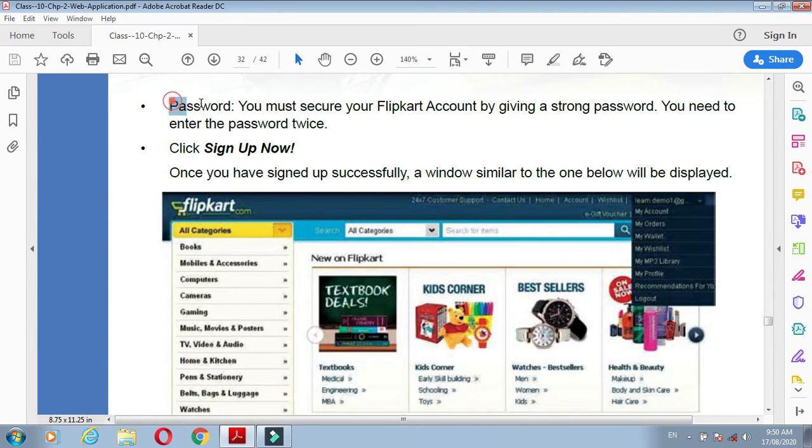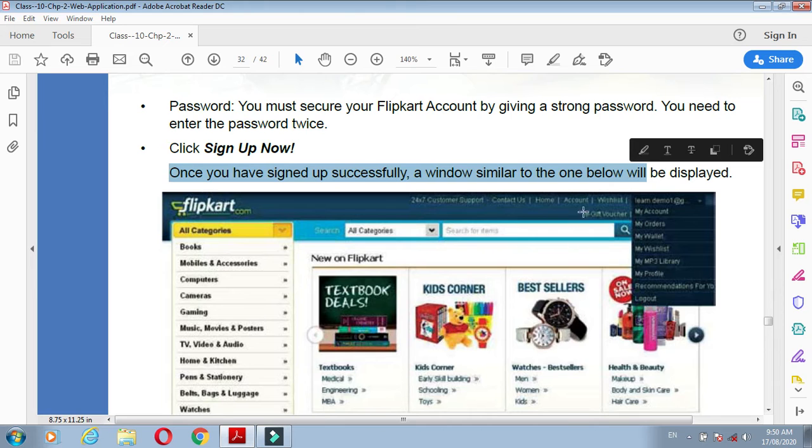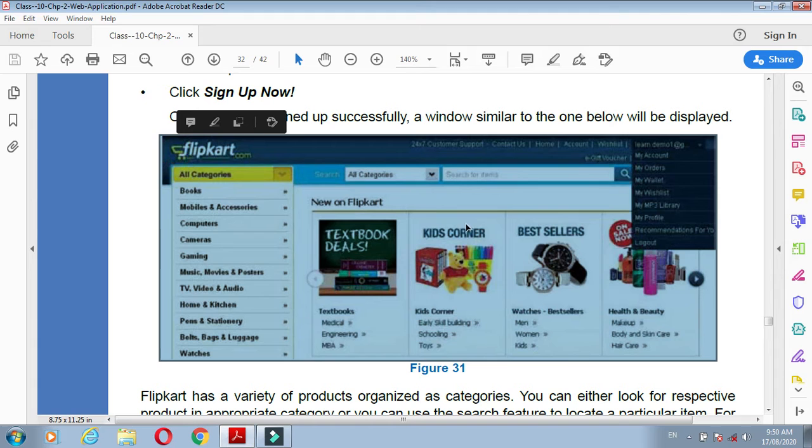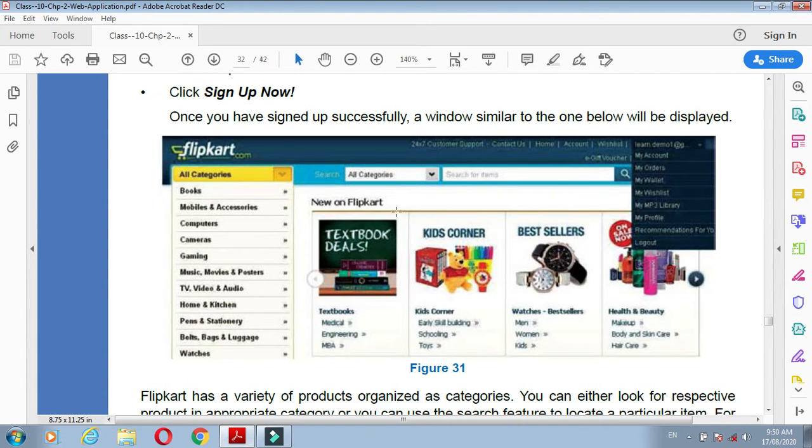Now, password. You must secure your Flipkart account by giving a strong password, which means no one can crack your password. Understand? And you need to enter the password twice. You have to retype it. Then click sign up, and once you have signed up successfully, a window similar to the one below will be displayed. In this way, after successful registration on Flipkart, this kind of window will be available on your screen.